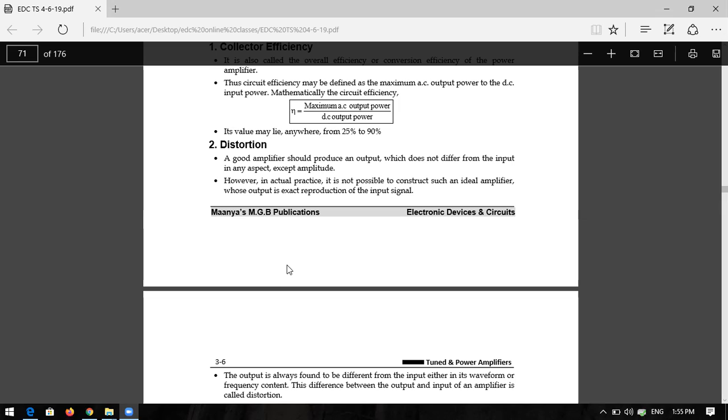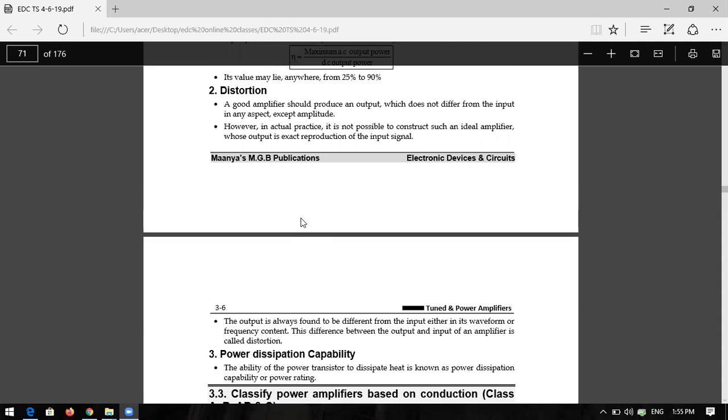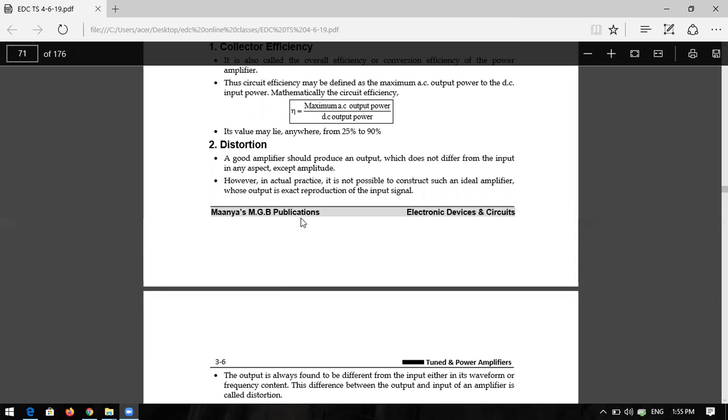So distortion should not be present in any good amplifier. But in the power amplifier, distortion will be present. In a voltage amplifier, the distortion is less, whereas in the case of the power amplifier, distortion is there.